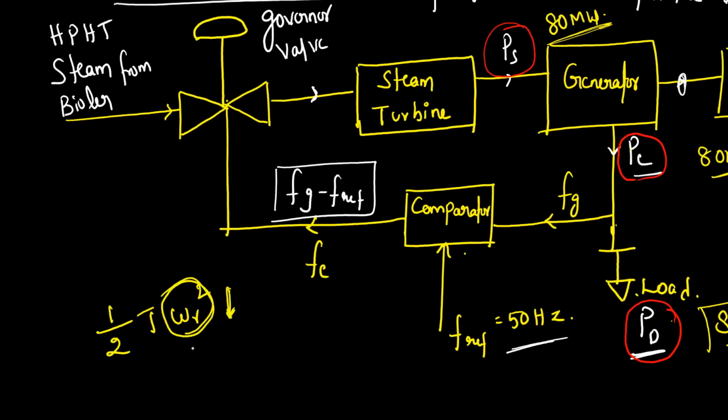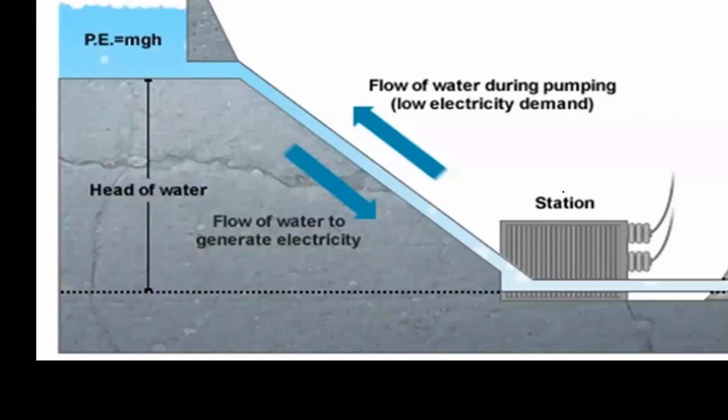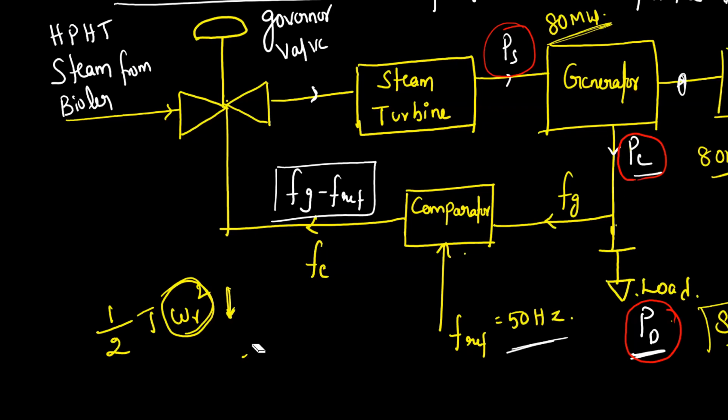Why? Because J is a constant. J is nothing but m into r square, the mass of the rotor into the radius of the rotor square, in kg meter square. All this I have discussed in stability. You need not worry. So J is a constant value.